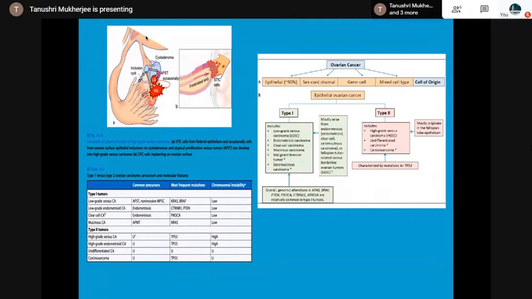Mostly arise from endometriosis: endometrioid, clear cell, seromucinous carcinoma, or fallopian tubal-related serous borderline tumors. Type 2 includes high-grade serous carcinoma, undifferentiated carcinoma, carcinosarcoma. Mostly originates in the fallopian tube epithelium, characterized by mutations in TP53. TP53, so this is important.